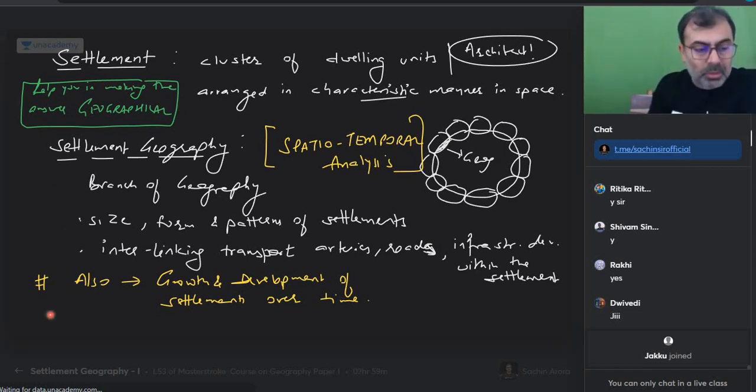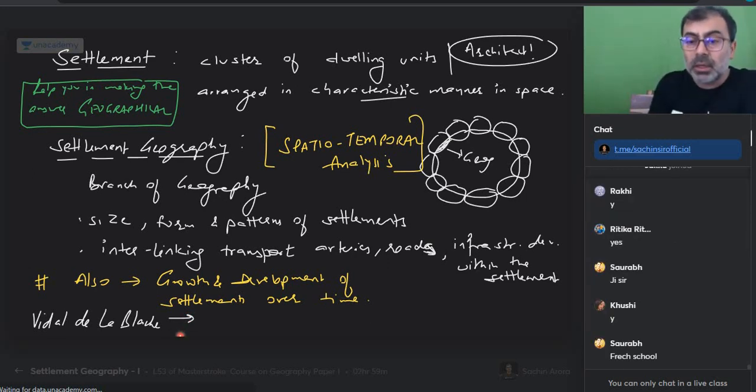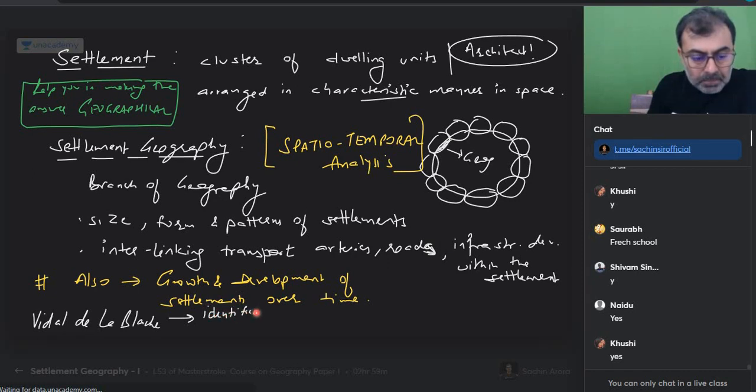Okay. A last thing which I want to give you, since I'm still introducing what the subject is. If you remember Vidal de la Blache, the French geographer, French school, that is why I gave you perspectives as the basis of it. He was the father of human geography, remember? So Vidal de la Blache identified that human beings have the urge to group together as social beings.